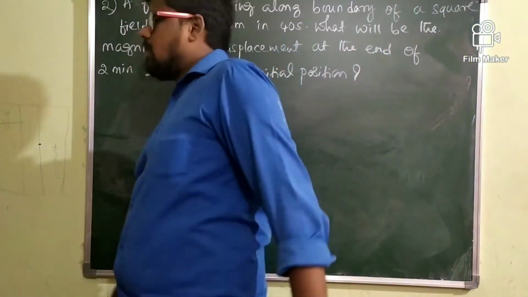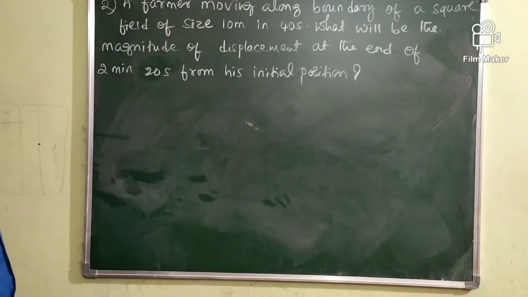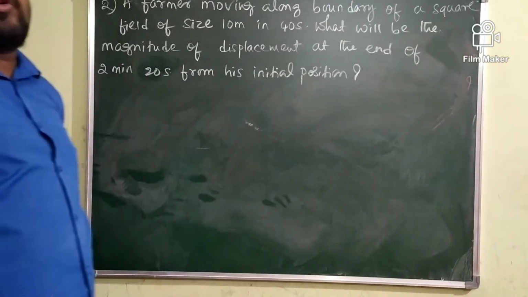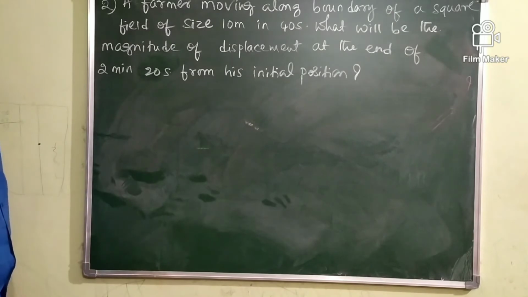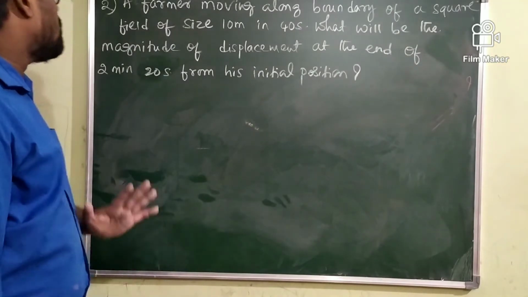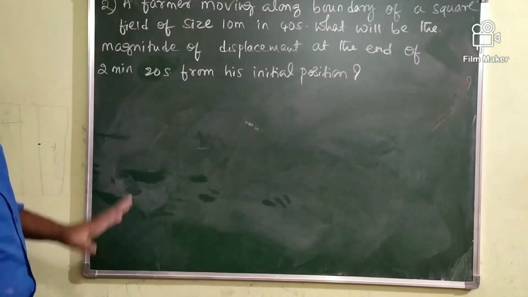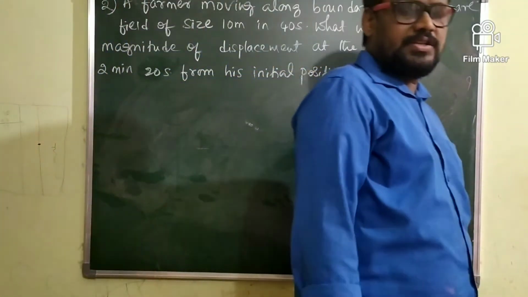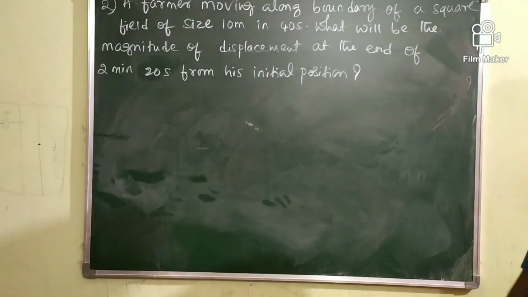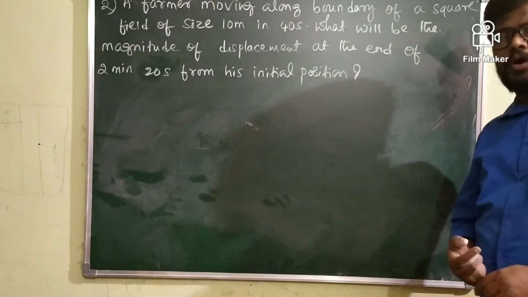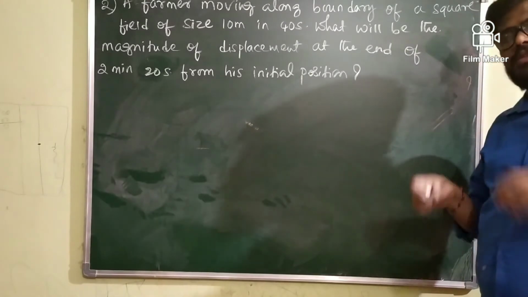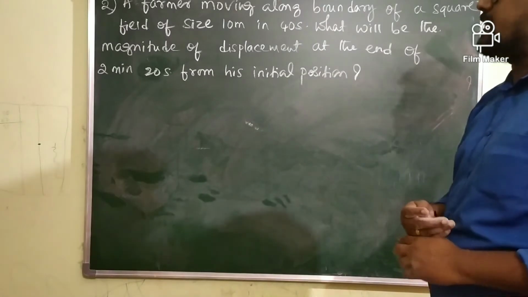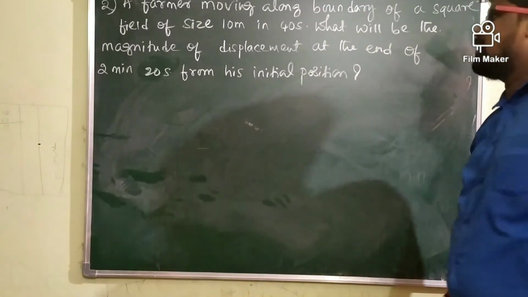Okay students, let me take a second example which is given in our textbook. Let me solve this example. Look at the question carefully. A farmer moves along the boundary of a square field of side 10 meter in 40 seconds. Means the farmer takes 40 seconds to go around his field. So the side of that field is 10 meter.